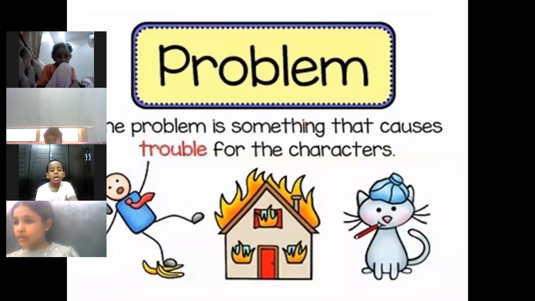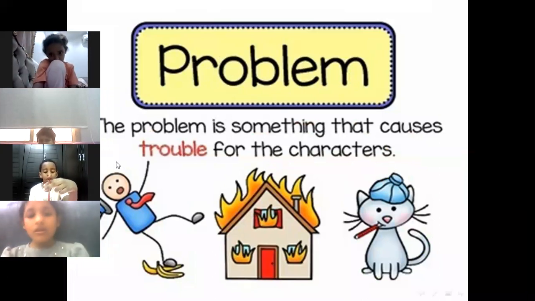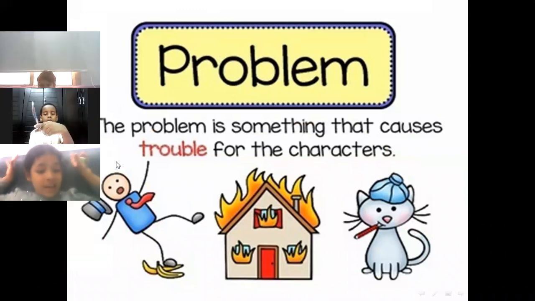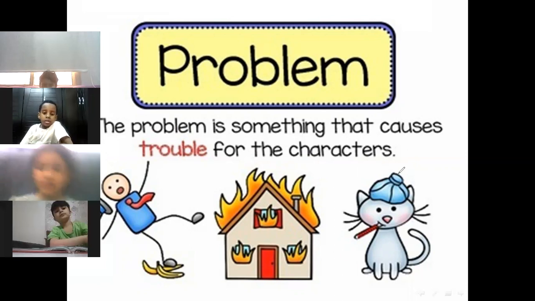What's the meaning of the problem? The problem in the story is something that causes trouble for the character, or what's wrong in the story. This is the problem. For example, if the cat is sick, this is a problem.